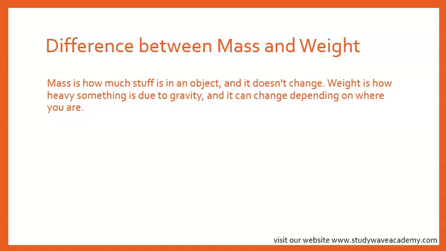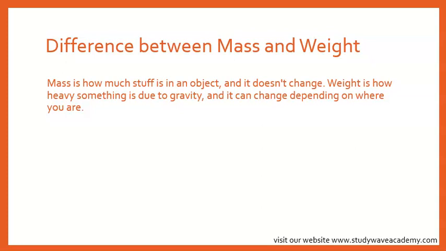While weight is the force of gravity acting on an object with mass. It's measured in newtons. Weight depends on the strength of gravity where you are. It can change from place to place. It's like how heavy an object feels due to gravity. Your weight on Earth is different from your weight on the moon, even though your mass stays the same.